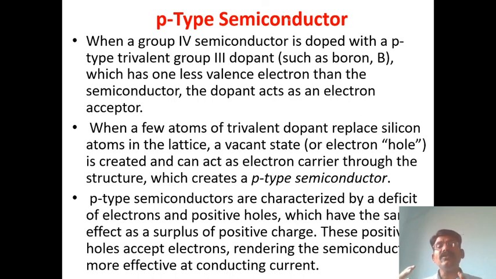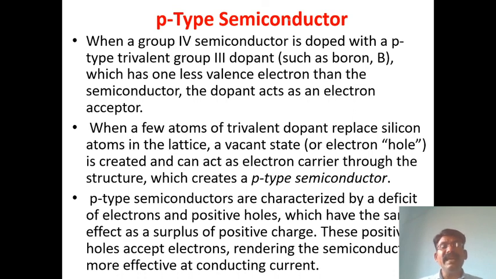The 3 electrons combine to form sharing of electrons, but 1 electron is less. This vacant state is called a positive electron hole, a positively charged hole.